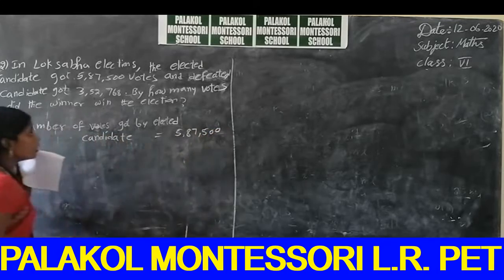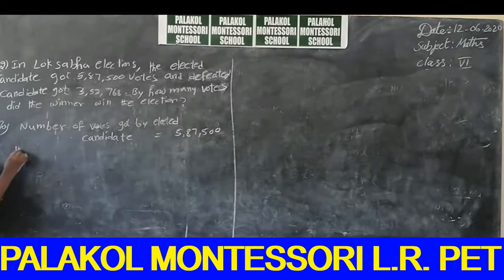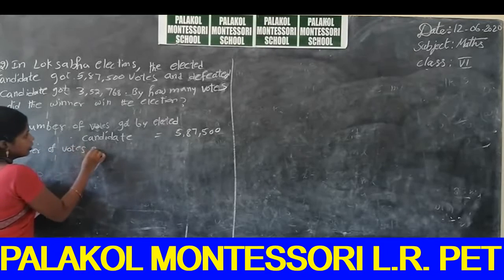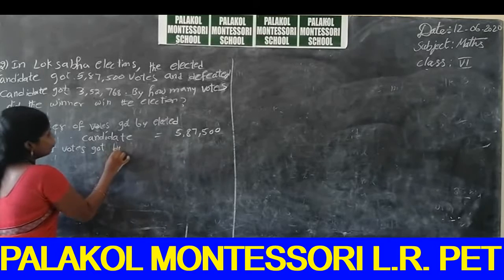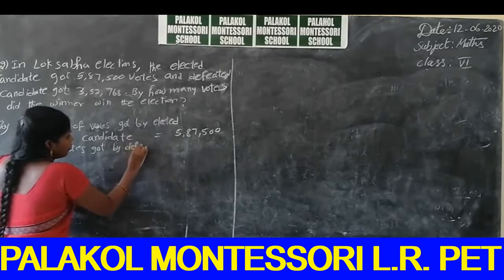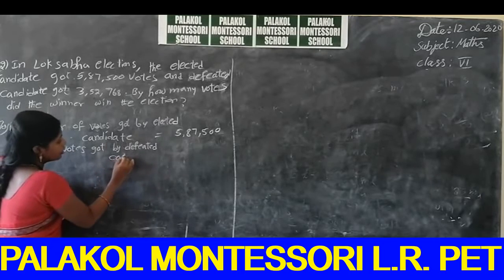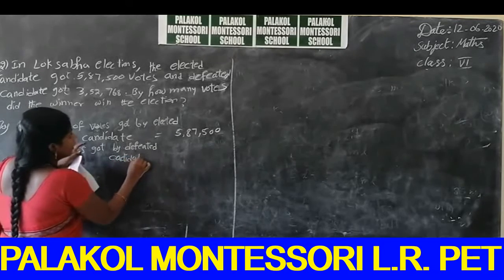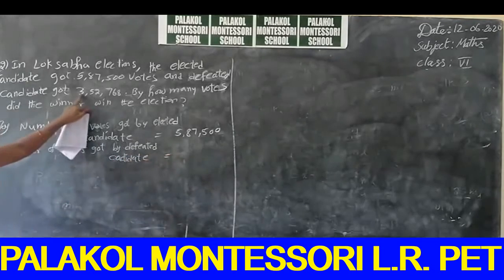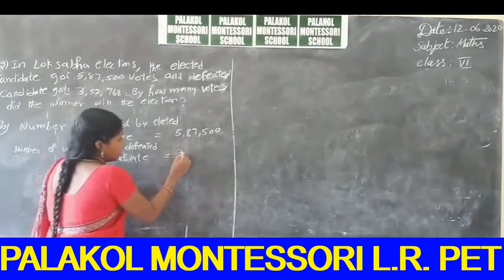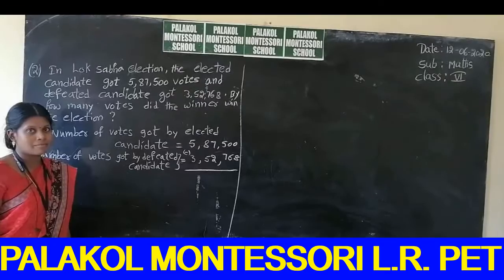5,87,500. And in the same way, the number of votes got by the defeated candidate is equal to 3,52,768.